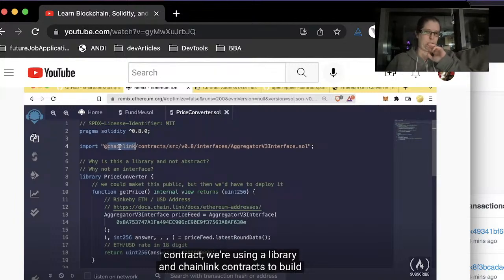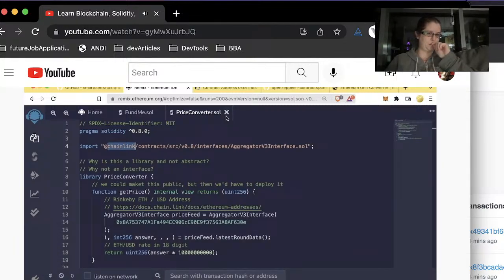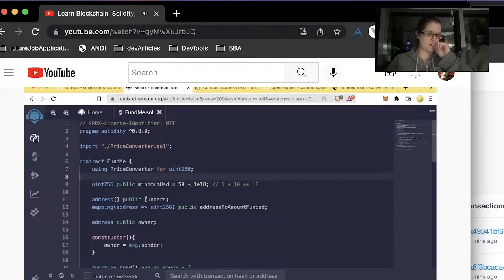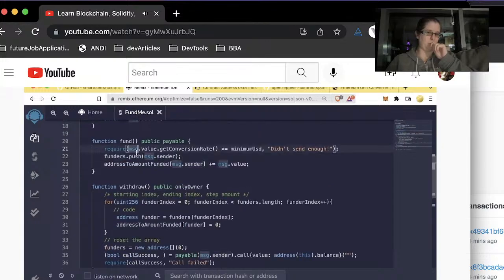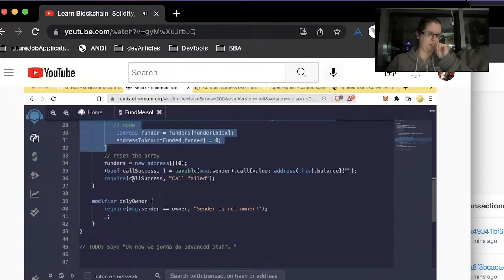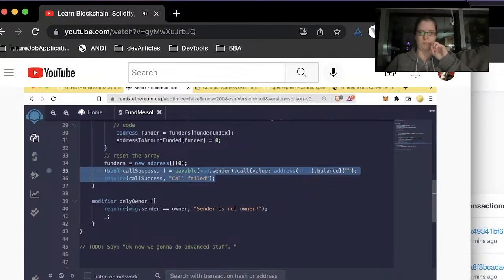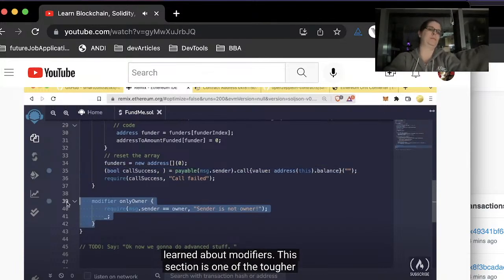It's fine. I don't want to dwell on it because we're learning Web3 right now. Contracts to build some of the most powerful applications on the planet. We've learned to use a library for any type we want in our smart contracts. We've learned more about multiplication and then units of measure in Solidity and smart contracts. We've learned about mappings, more about arrays, what the constructor does. We've learned how to send money. We've learned about for loops. We've learned about the different ways we can actually send money, at least from a low level. And we've learned about modifiers.